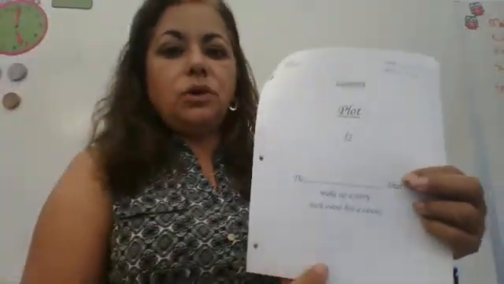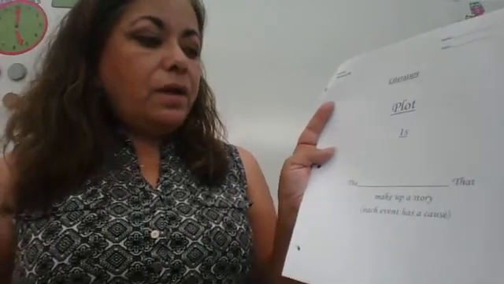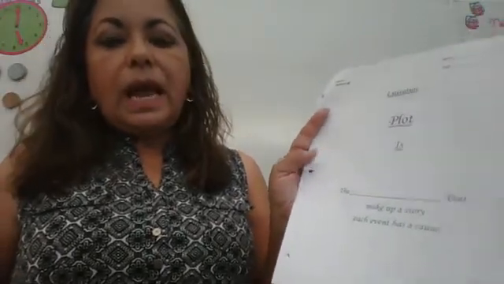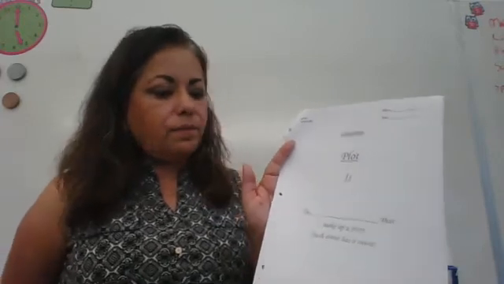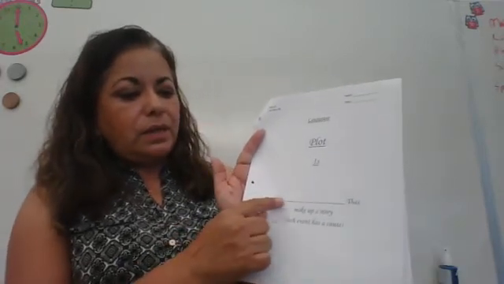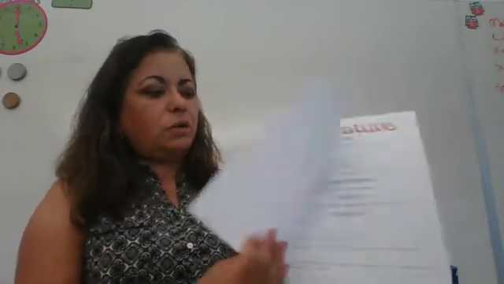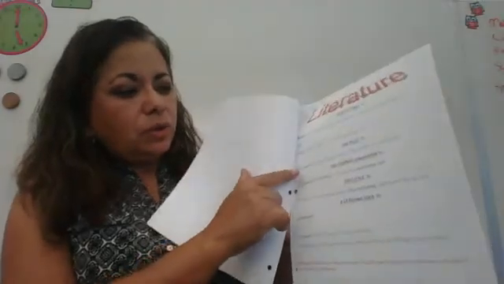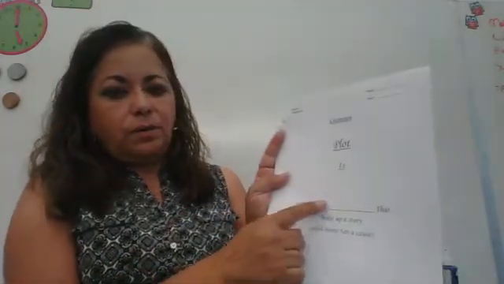Now, those of you guys who were with me in literature the past couple of years, you know that every event, each event has a cause, okay? But all you're going to write down is the events that make up the story. And if you're not sure how to spell it, go back to over here and you can circle it. Under plot is, circle events, and that's what you're going to write here.